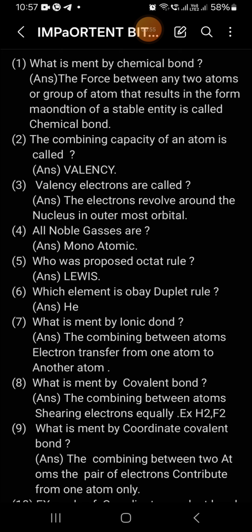Question number 1. What is meant by chemical bond? The chemical bond means the force of attraction between any two atoms or groups of atoms that results in the formation of a stable entity. Atoms participate in chemical reactions by losing electrons, gaining electrons or sharing electrons to get the stability of the inert gas configuration. The force of attraction is required to hold the two atoms together.